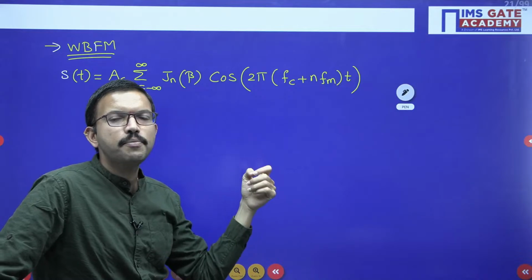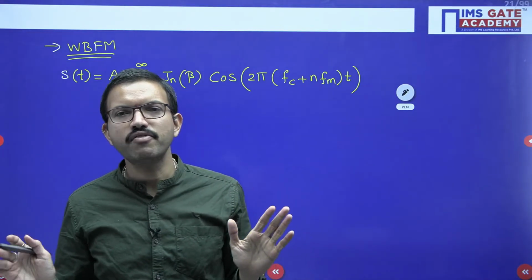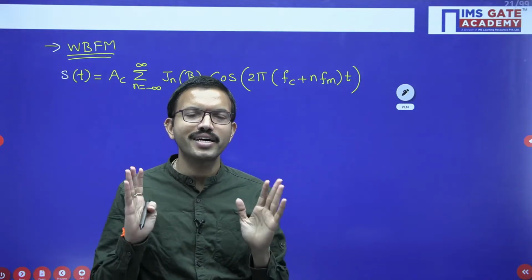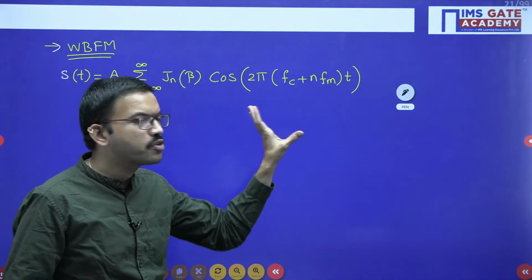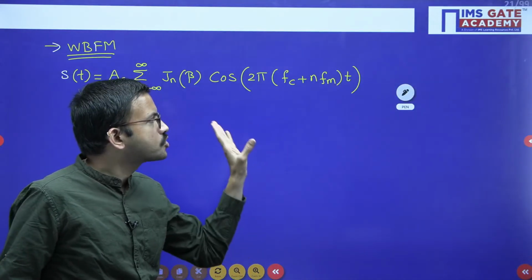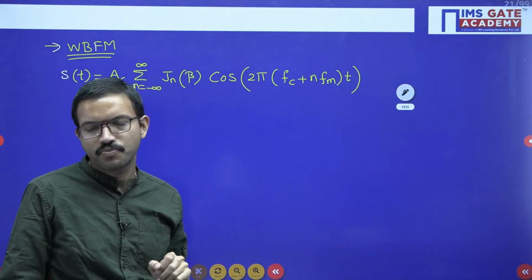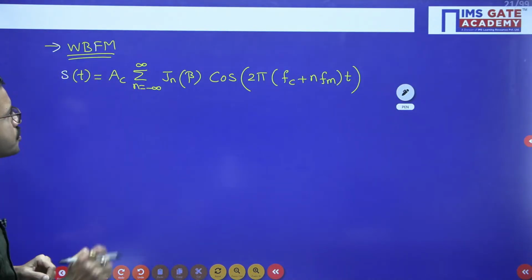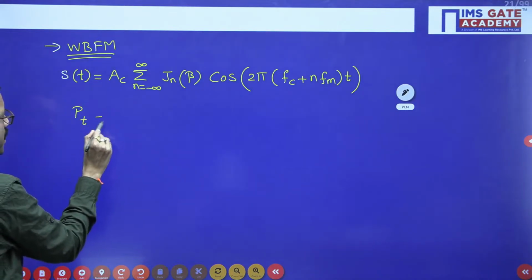So accordingly, for practical applications, theoretically you may be getting infinite bandwidth, but this particular signal we will pass through a selected band pass filter. With the help of that we will pass those selected bands of frequencies. So with the help of that we are getting the practical bandwidth regarding wideband FM. So coming to the power required for transmitting wideband FM signal,